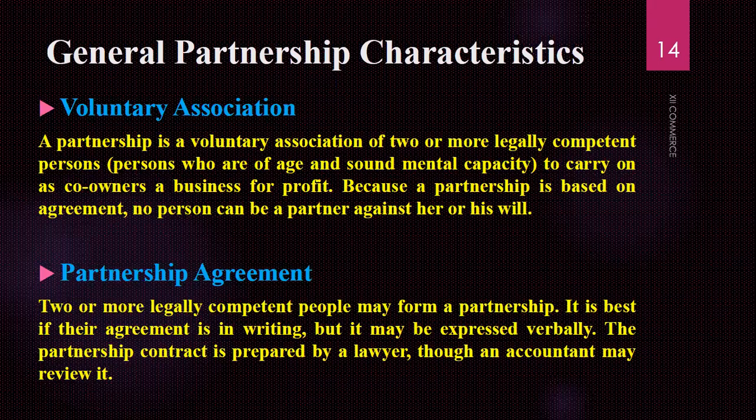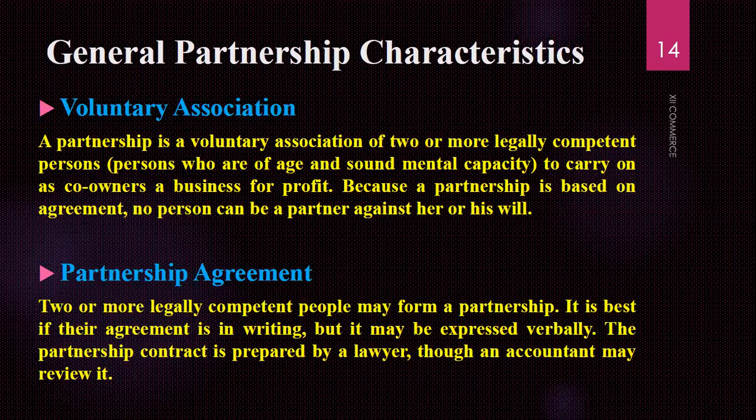The partnership is a voluntary association of two or more legally competent persons. What are those persons? Persons who are of age and sound mental capacity. We talked about retirement, insanity, and the age factor. If a partner is over age and unable to work, he is not a voluntary association.